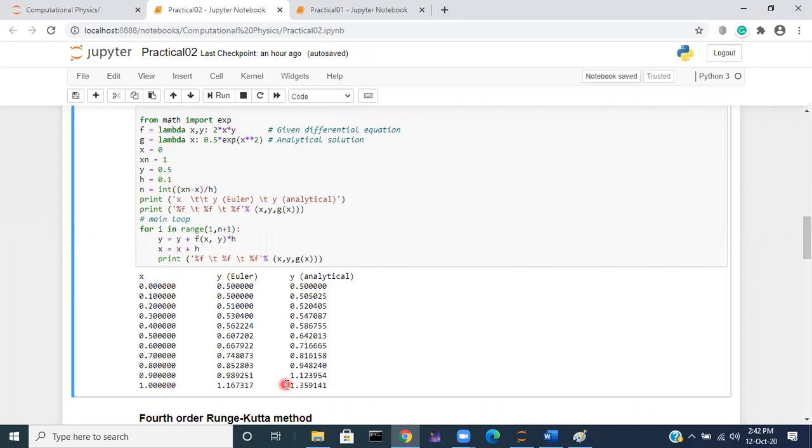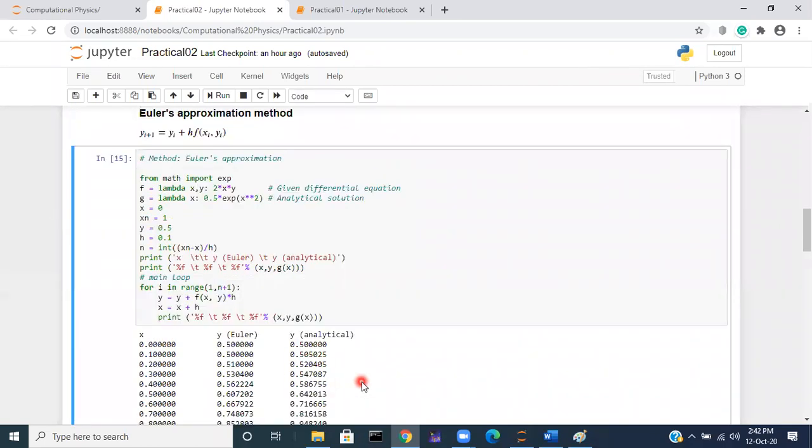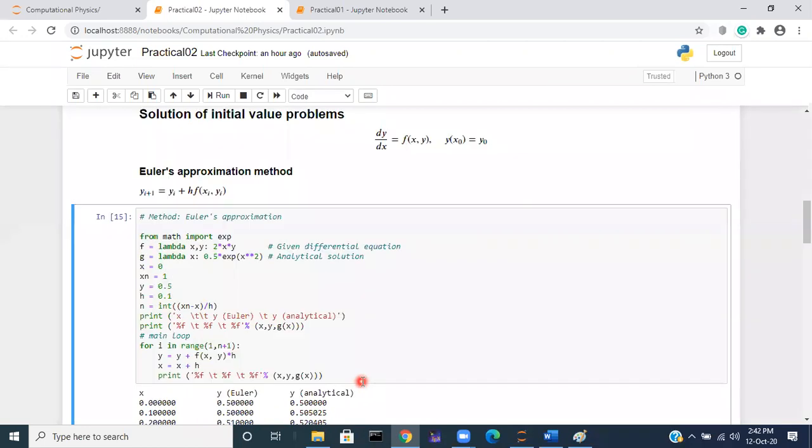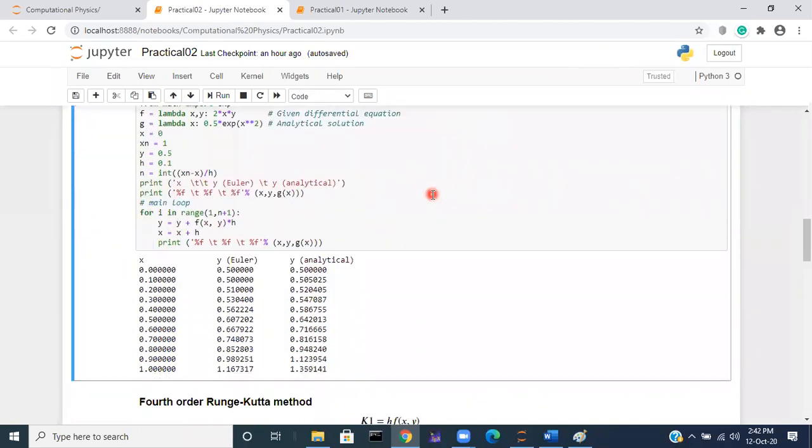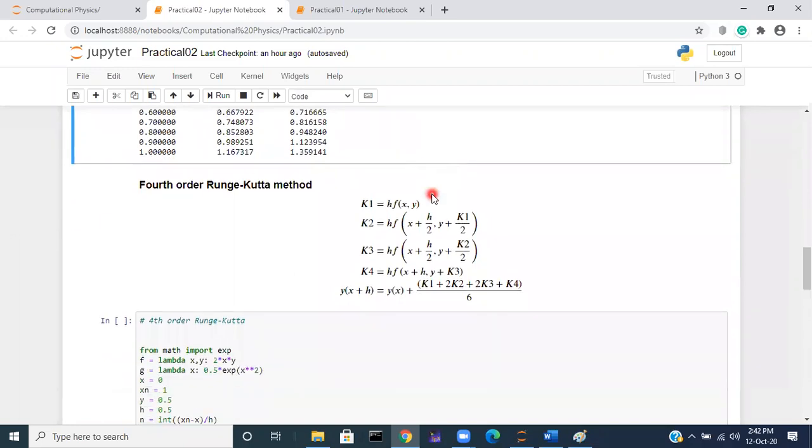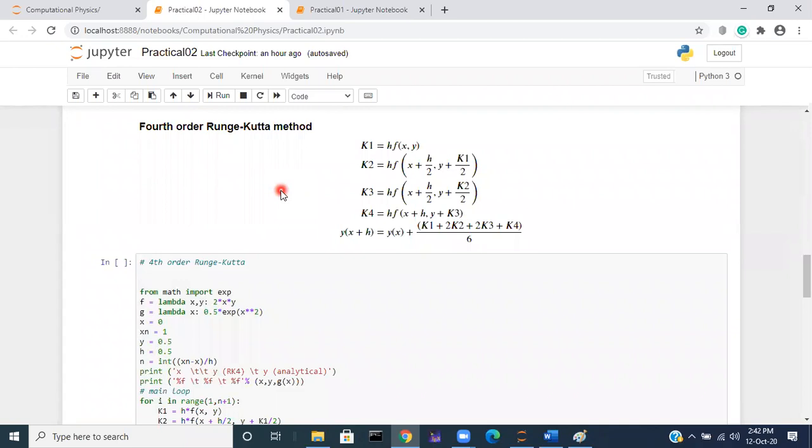But for a computer it can calculate the answer within a fraction of a second. This is how we calculate the initial value problem. We solve the initial value problem by using Euler's approximation method. We can also use the fourth order Runge-Kutta method to solve the same initial value problem.